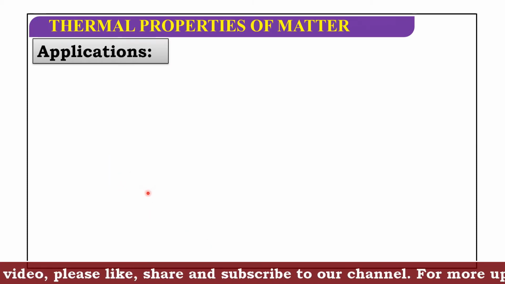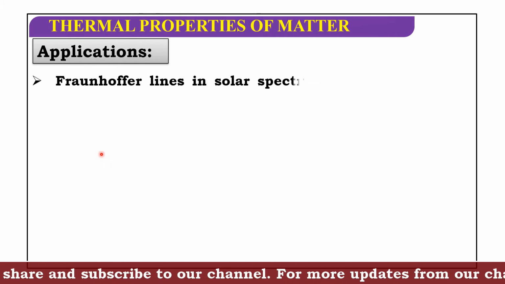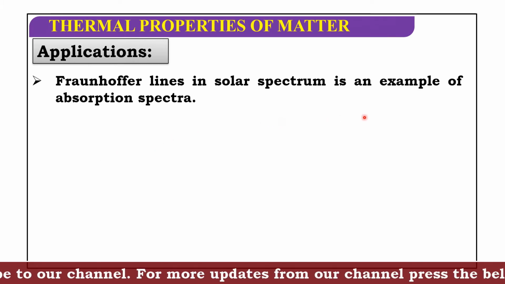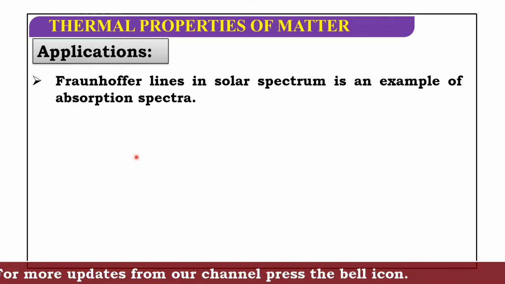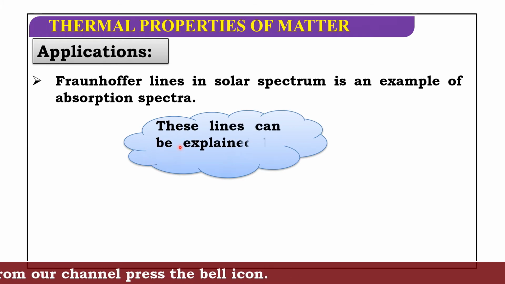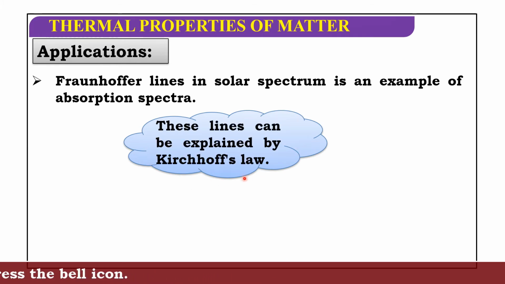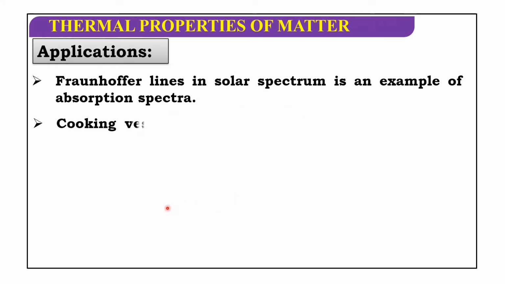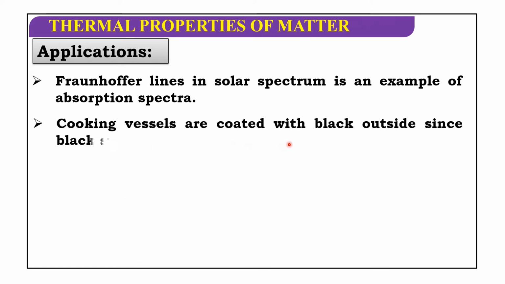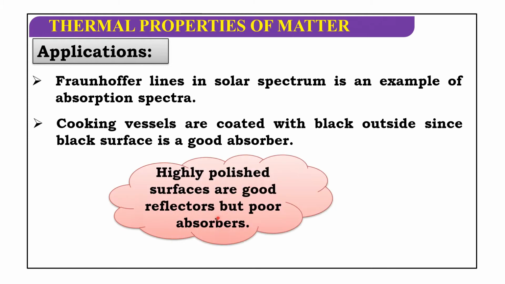Now we'll discuss applications. Fraunhofer lines in solar spectrum are an example of absorption spectra. These lines can be explained by Kirchhoff's law. Cooking vessels are coated with black outside since a black surface is a good absorber. Highly polished surfaces are good reflectors but poor absorbers.